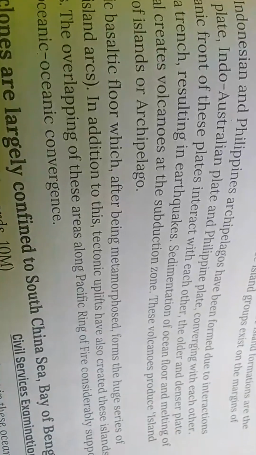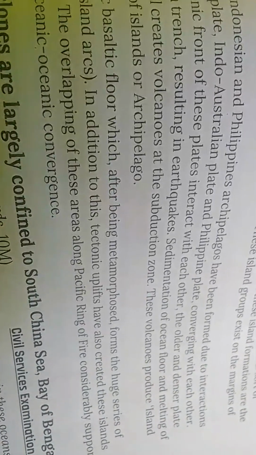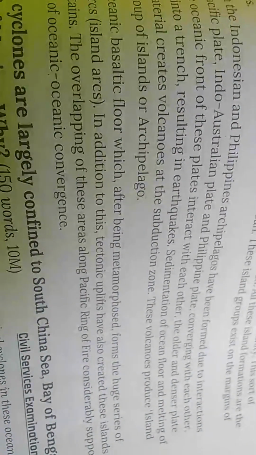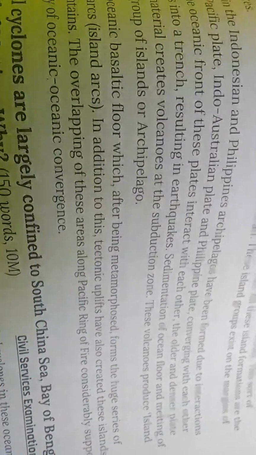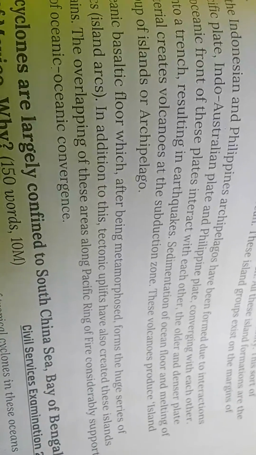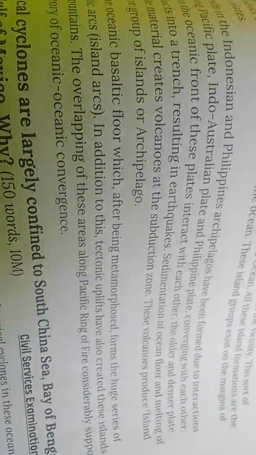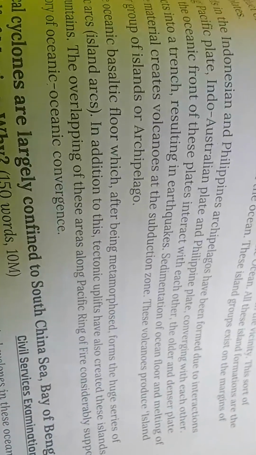A cluster of several islands, a group of several islands together in the vicinity. This sort of structure is frequently observed in the Western Pacific Ocean. All these island formations in the Western Pacific Ocean are the product of interplate interactions.